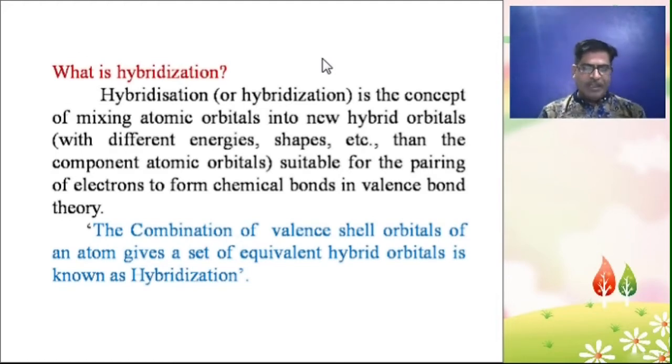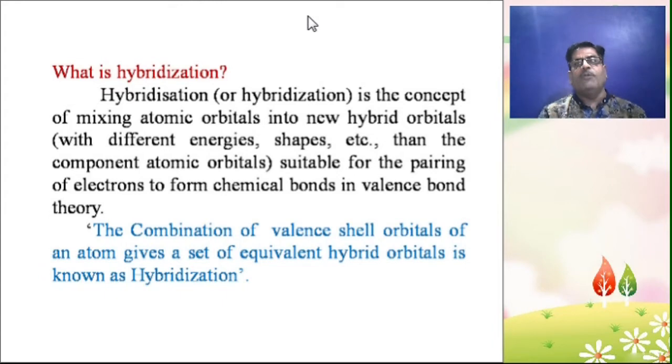Orbits are represented as K, L, M, N, and orbitals are represented by symbols S, P, D, F. Orbital is denoted with the help of principal quantum number. Its shape is described by angular momentum quantum number L. So that is orbit and orbitals. Now let's discuss hybridization.